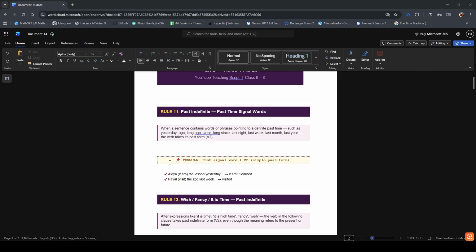What does it say? When a sentence contains words or phrases pointing to a definite past time, such as yesterday, ago, long ago, since, long since, last night, last week, last month, last year, the verb takes its past form, V2. In this rule, just like Rules 3 and 7 gave us signal words for present tense, Rule 11 gives us signal words for past indefinite. These words clearly point to a finished time in the past. When you see them, use V2, the simple past form of the verb.